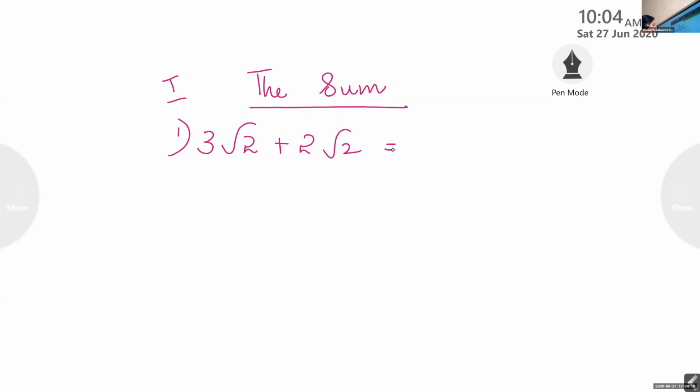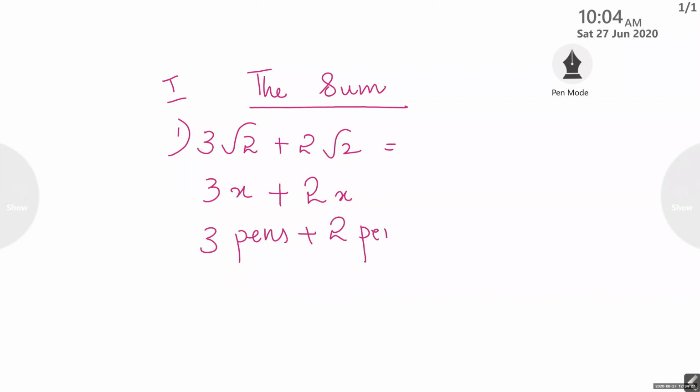See, you are doing this as 3x plus 2x, or like this, 3 pens plus 2 pens. What is the answer? 3 pens plus 2 pens. 5 pens. Very good. 5 pens.